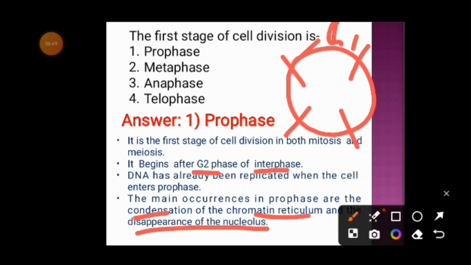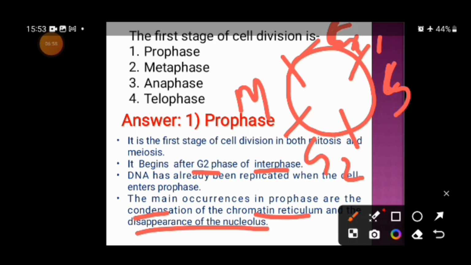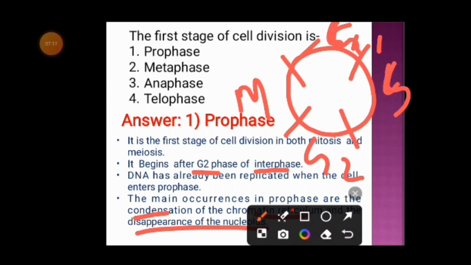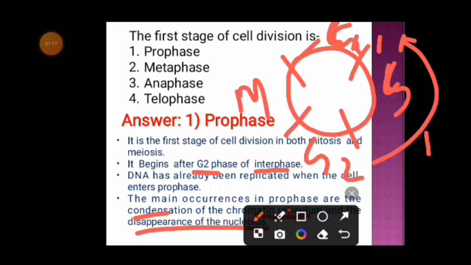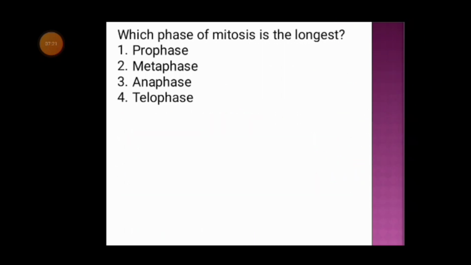This one is the G1, this one is the S, G2, and this one is the M. So this prophase starts after the G2 phase of interphase. As the prophase is the first phase, it begins after the G2 phase of interphase. And these G1, S and G2, these three are collectively known as the interphase, denoted by I phase.